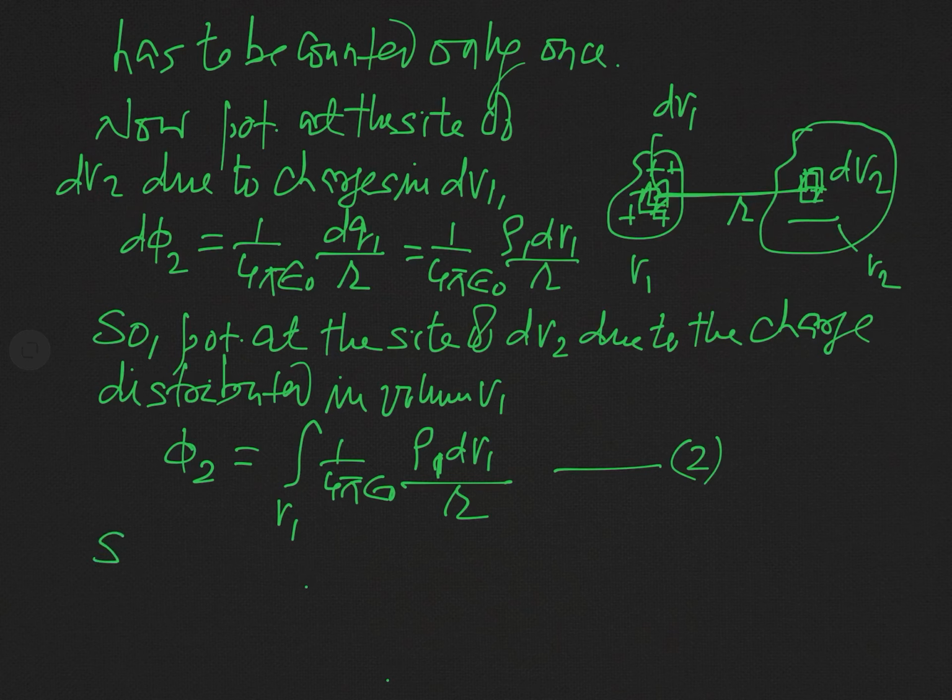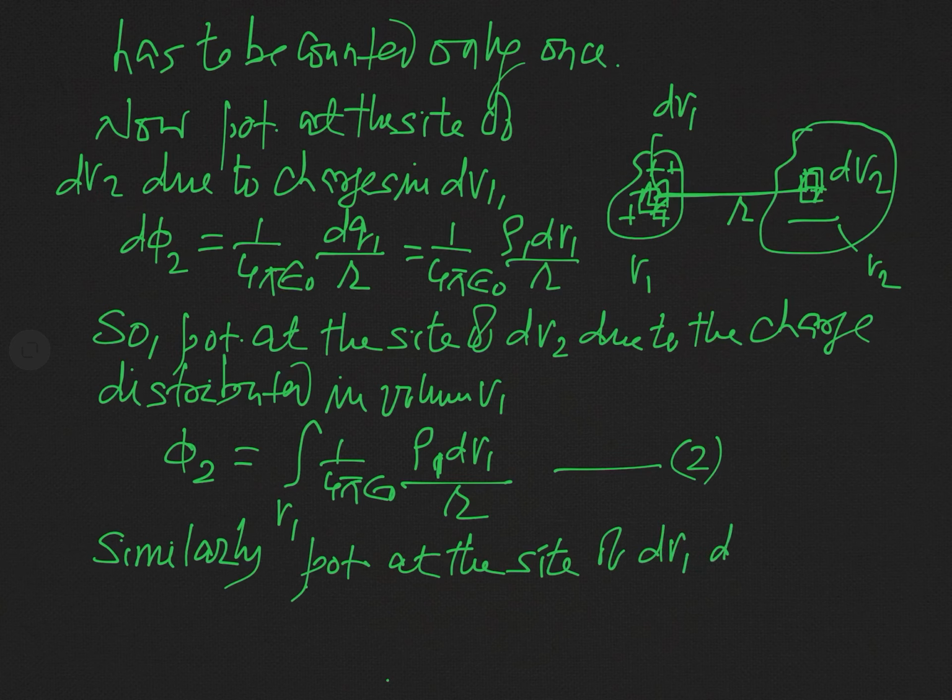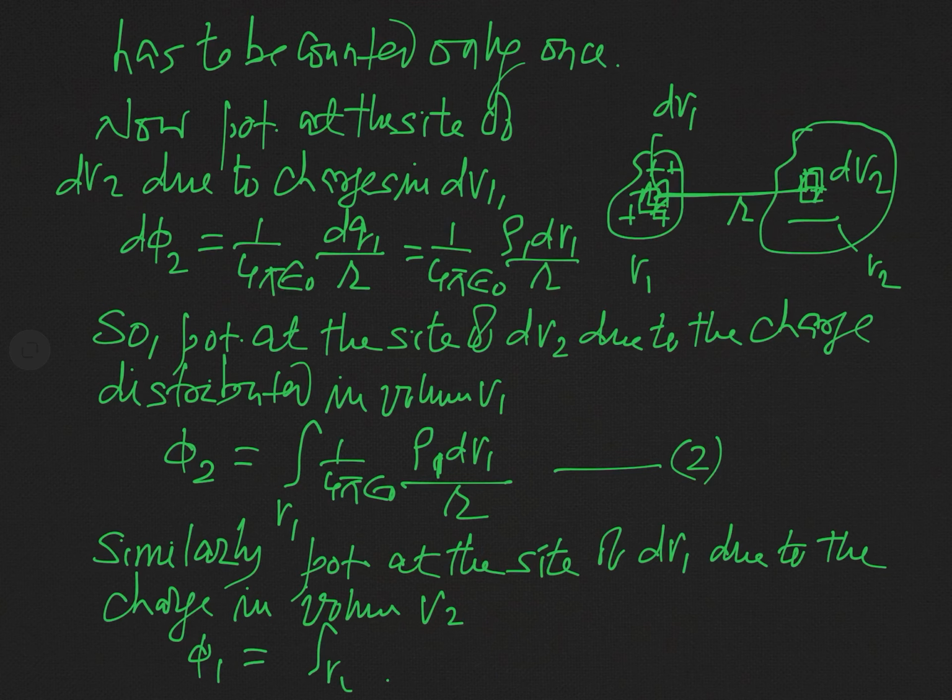Similarly, you can say the potential at the site of dV1 due to the charge in volume V2, if I write it as phi 1, will be the integral over V2 of 1 over 4 pi epsilon naught rho2 dV2 by r.